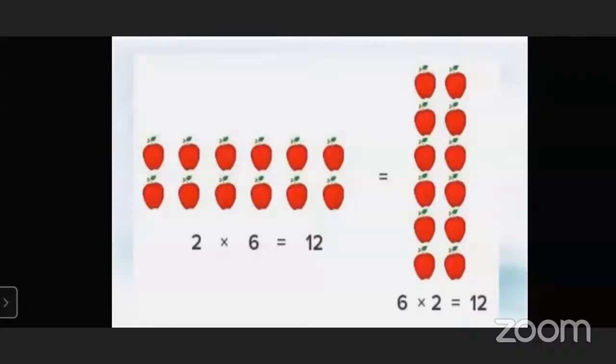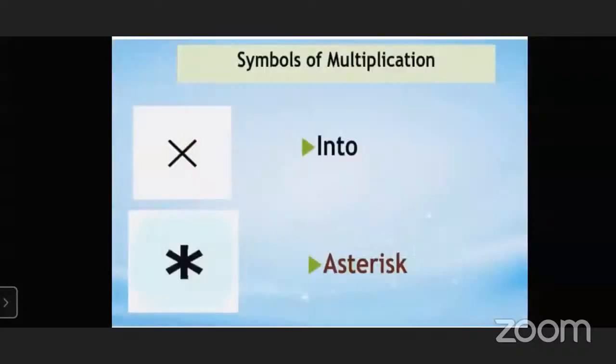And if we multiply 6 with 2, the answer will be the same, 12. So in multiplication, whenever we multiply one number by another number or another number by one number, the answer will always be the same. There is no difference in the answer.